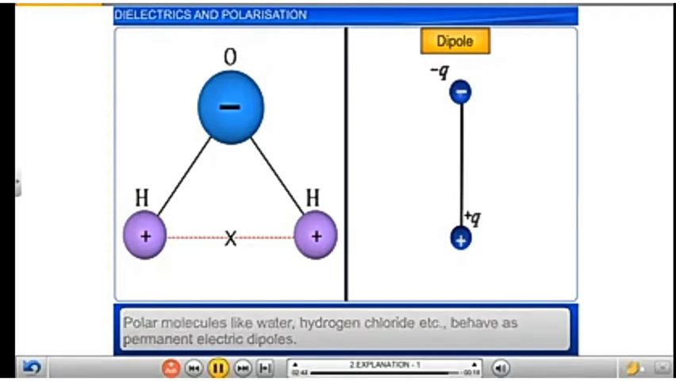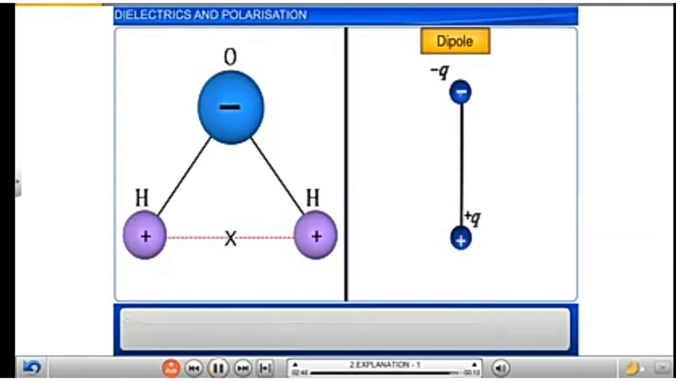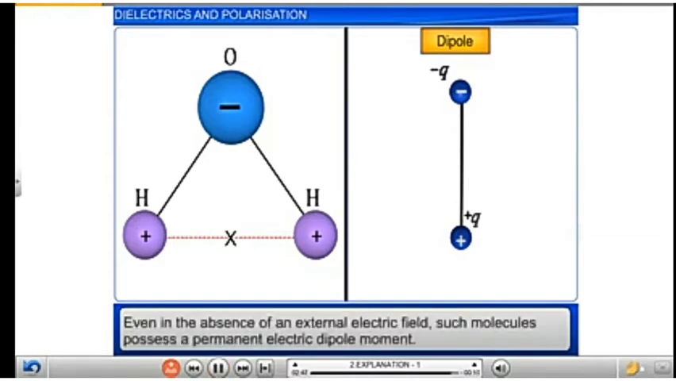behave as permanent electric dipoles. Therefore, even in the absence of an external electric field, such molecules possess a permanent electric dipole moment.